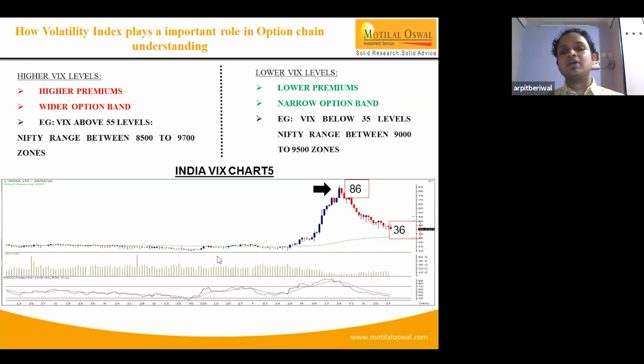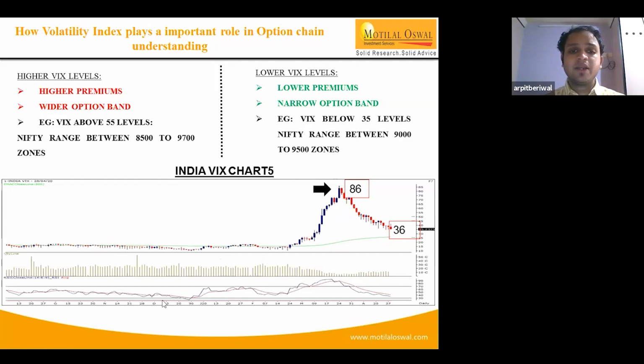Likewise, if the market is continuously falling, for example Nifty at 10 o'clock was around 9,400 and at 10:30 you see Nifty at 9,350. So for momentum, we have to watch smaller time frame charts continuously, and if there is a change in the smaller time frames, we will be able to buy options accordingly.